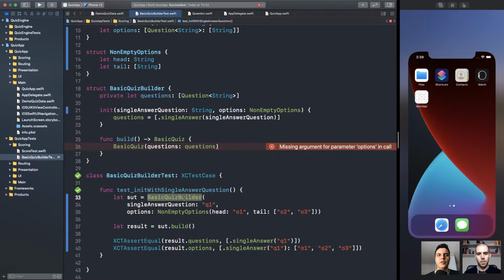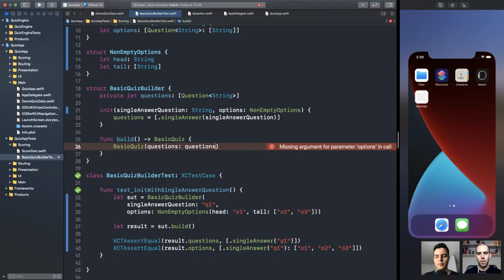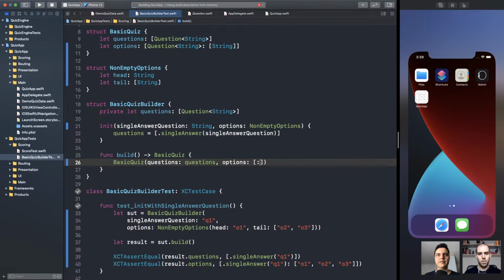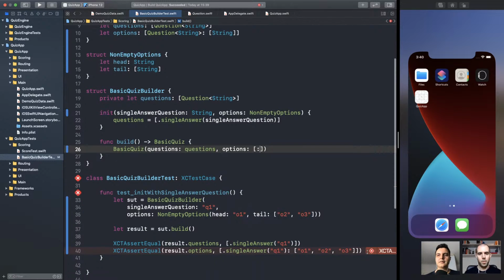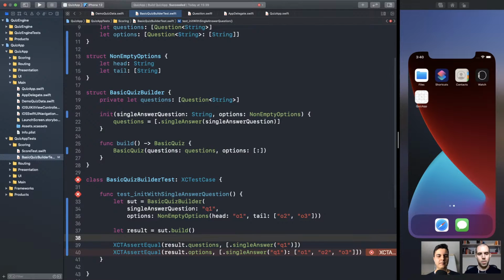That's it. So the basic quiz builder APIs are preventing the wrong states, but behind the scenes, it will still create the primitives we are using so far. Make sense? Mm-hmm. Can we run the tests? Okay, compiler helping us do the right thing again. Options, let's pass empty now. See a failing test first. Failing. Empty. Make sense? Yeah. Let's make it pass.